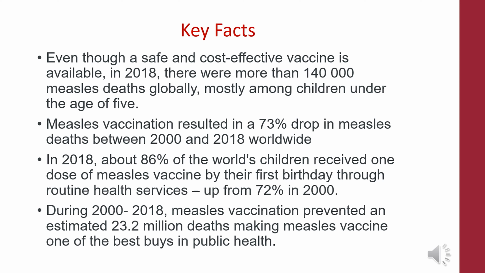In 2018, about 86% of the world's children received one dose of measles vaccine by their first birthday through routine health services, up from 72% in 2000. During 2000 to 2019, measles vaccination prevented an estimated 23.2 million deaths, making measles vaccine one of the best buys in public health.